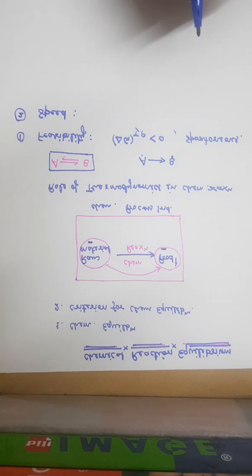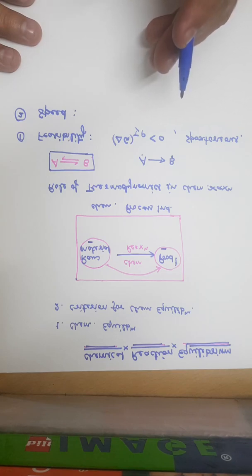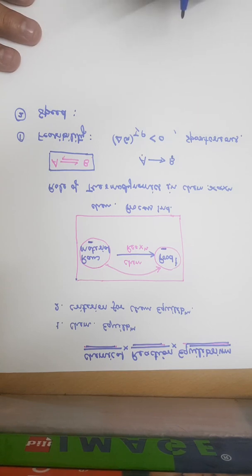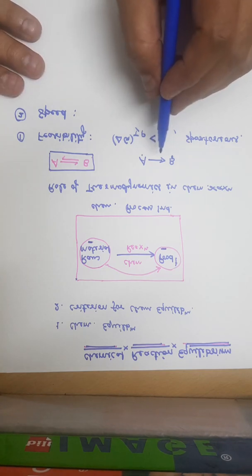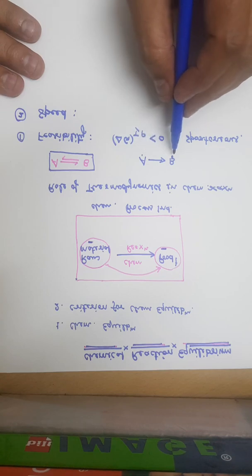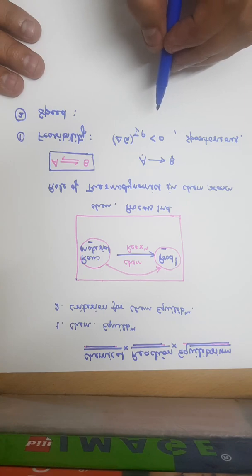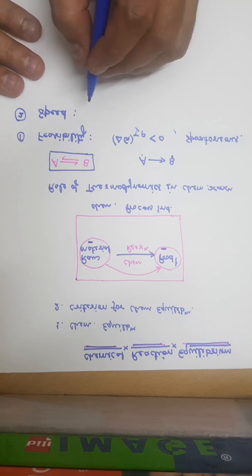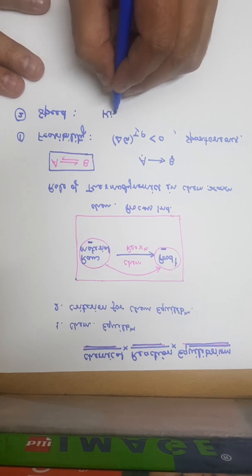Suppose you have initiated a particular reaction and it's so slow that not your children but your grandchildren are getting the product. So it should not be so slow. The reaction must have sufficient or appropriate speed so that the process as a whole is economically viable. To find out the speed, we have to look at kinetics.